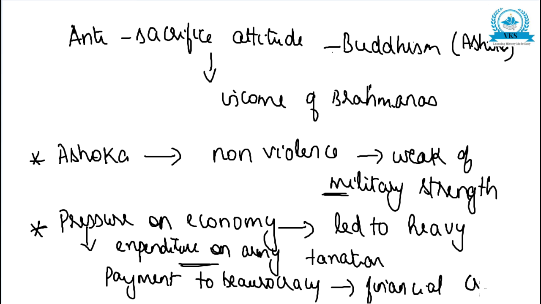When the financial crisis came, this led to heavy taxation, and this must have been another cause for the decline of the Mauryan Empire. So that also became another reason.